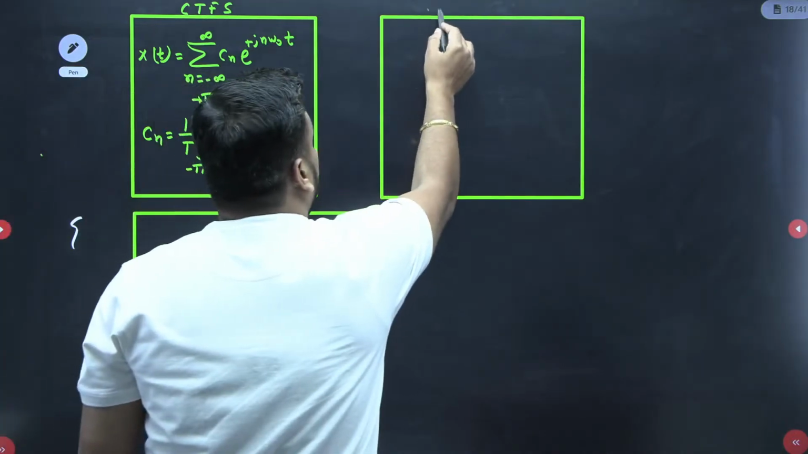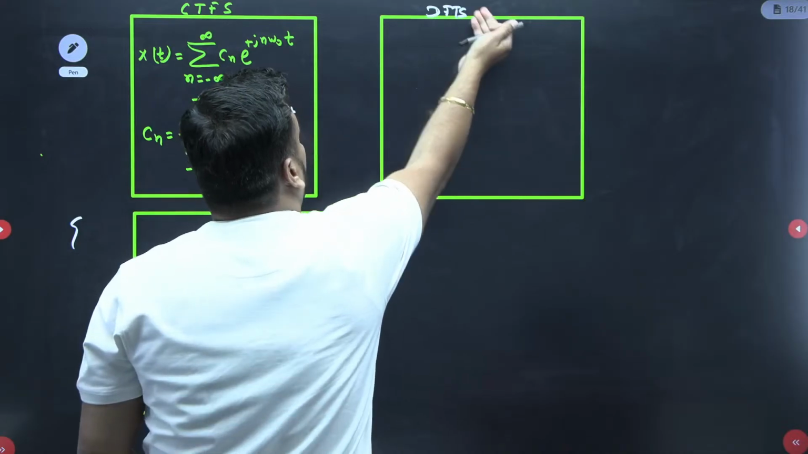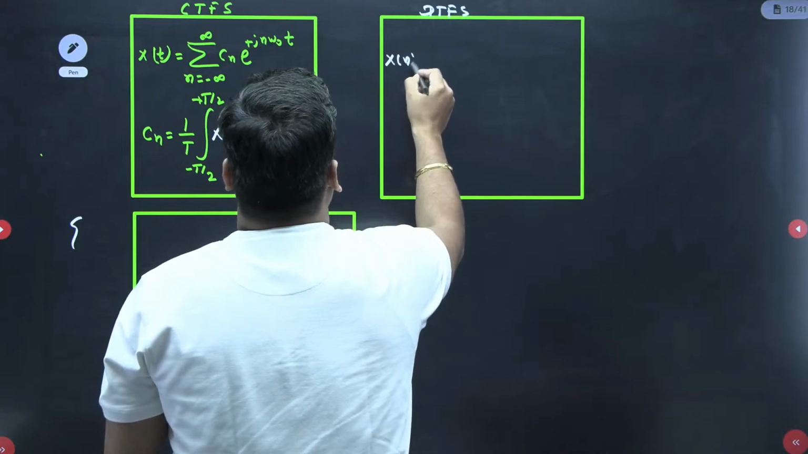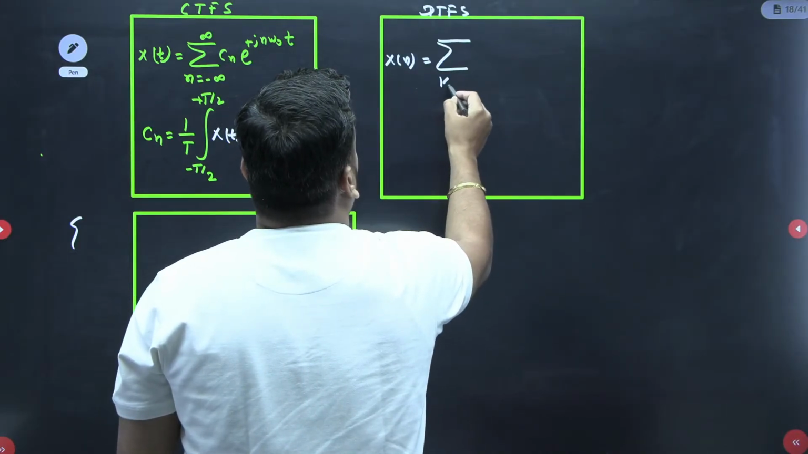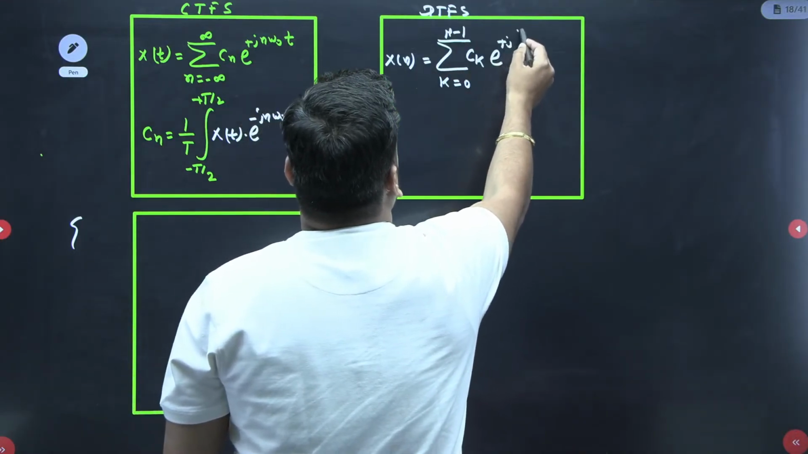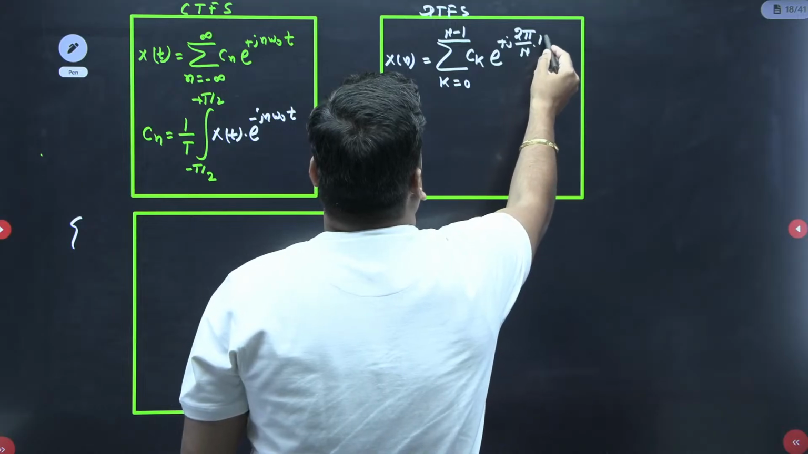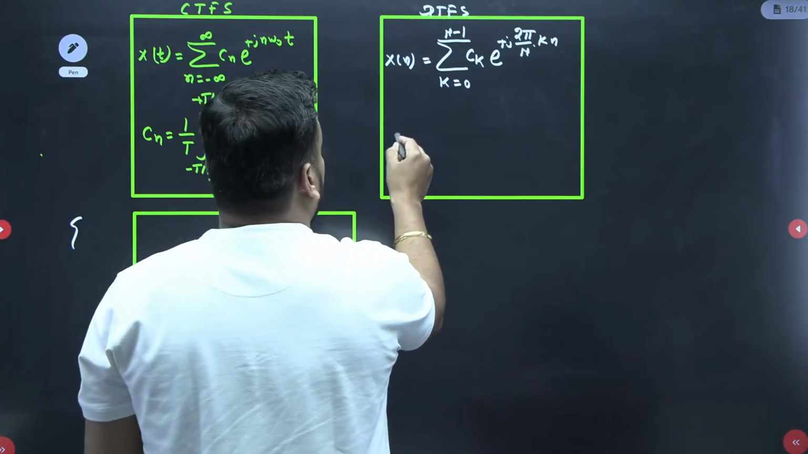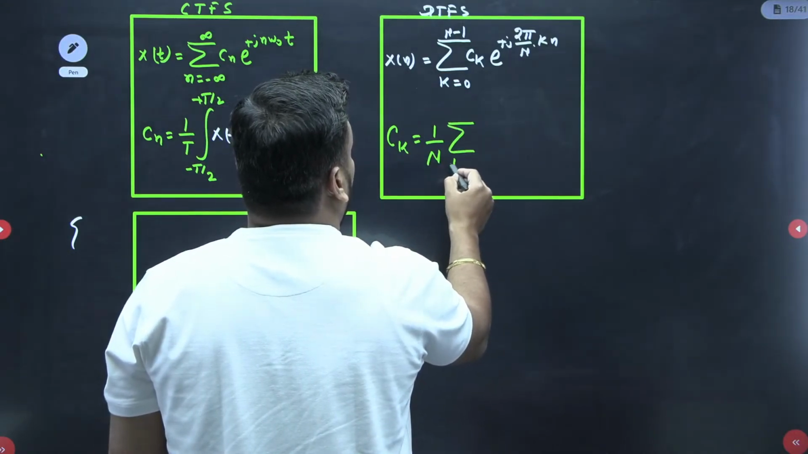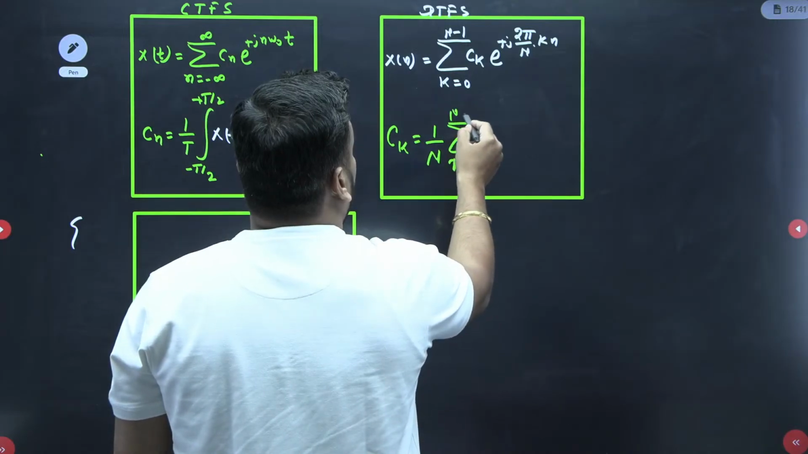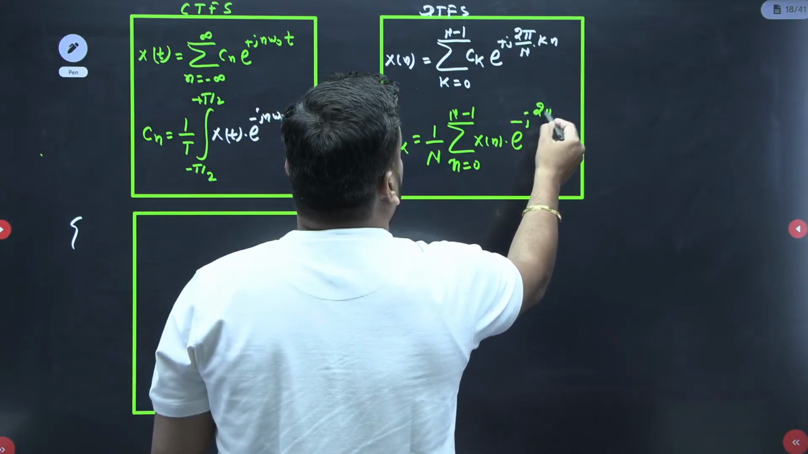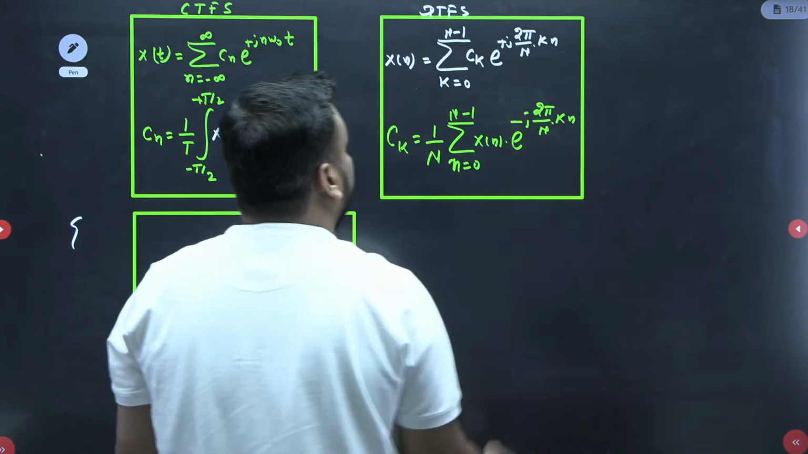Similarly, if I compare with the DTFS that we just discussed in the starting part, DTFS means x of n value is what, guys? x of n is sigma of k equal to 0 to N minus 1, ck e to the power plus j 2 pi by capital N into kn. Similarly, ck value is nothing but 1 by capital N sigma of small n equal to 0 to N minus 1, x of n e to the power minus j 2 pi by capital N into kn.